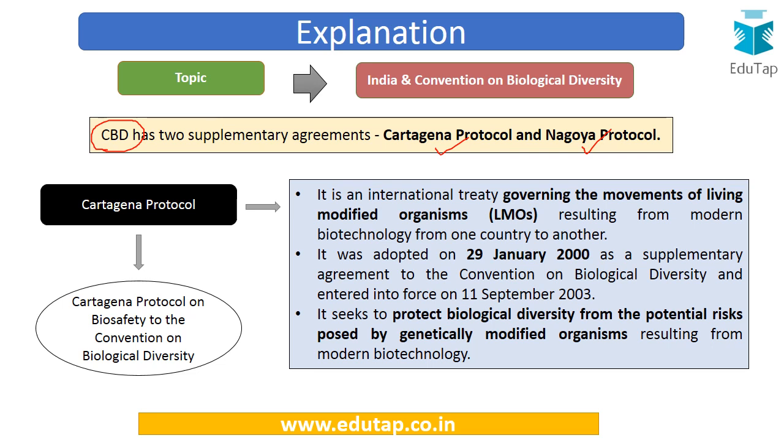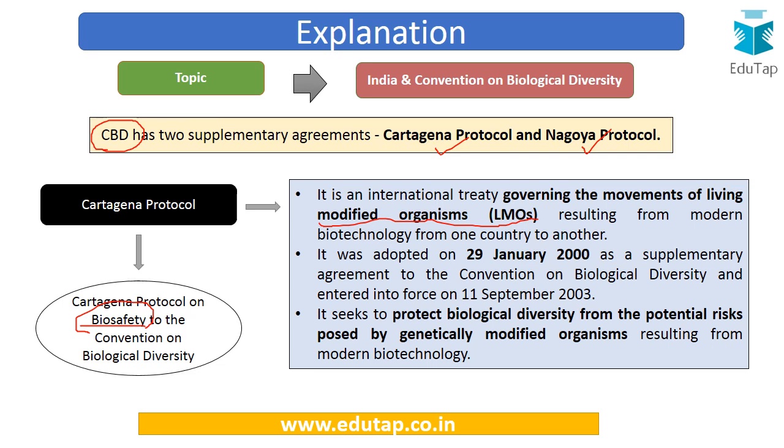The first one is the Cartagena Protocol on Biosafety to the Convention on Biological Diversity. So this is basically concerned with biosafety. It's an international treaty. It governs the movement of living modified organisms, that is LMOs, which result from modern biotechnology, from one country to another.